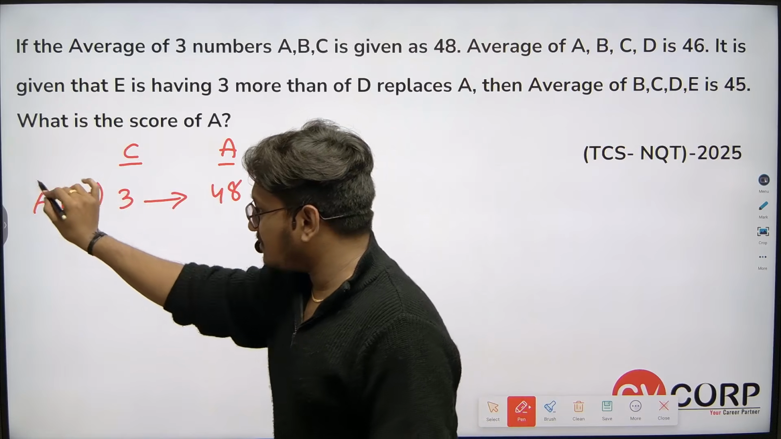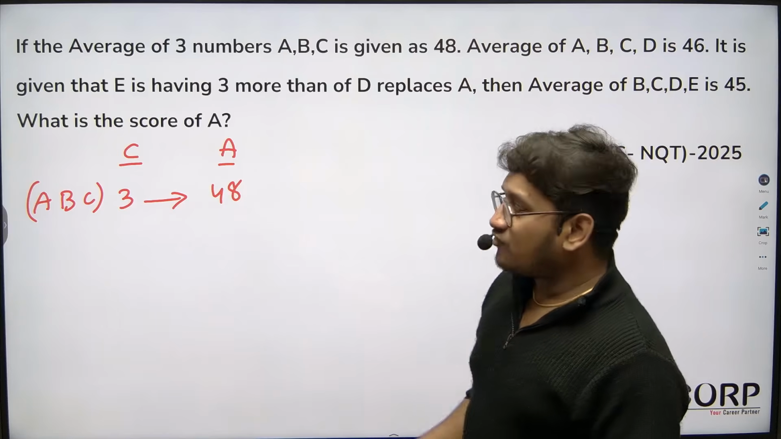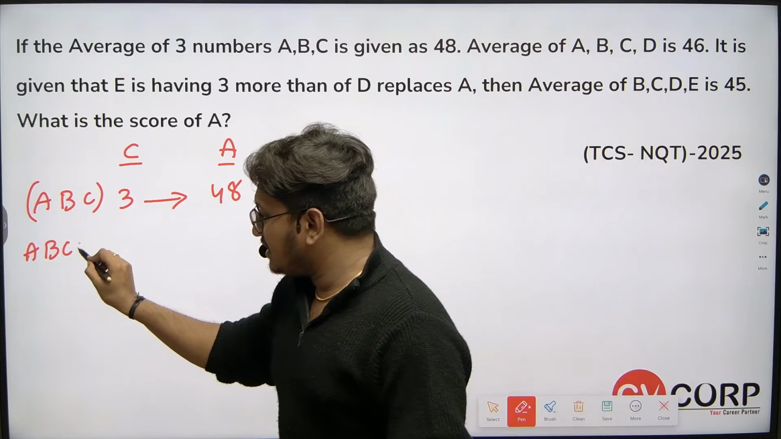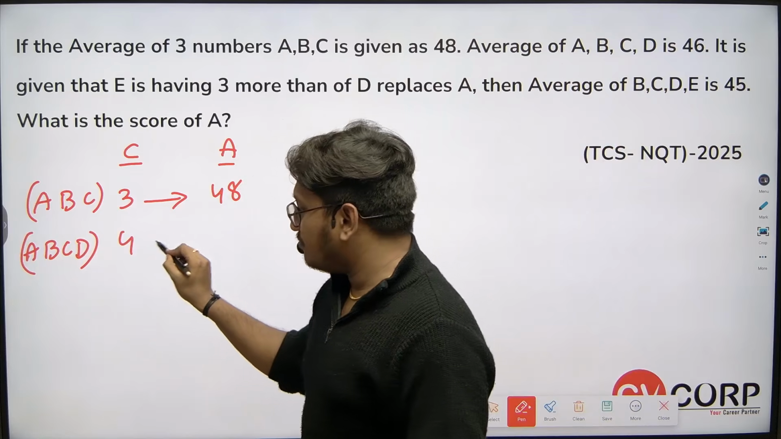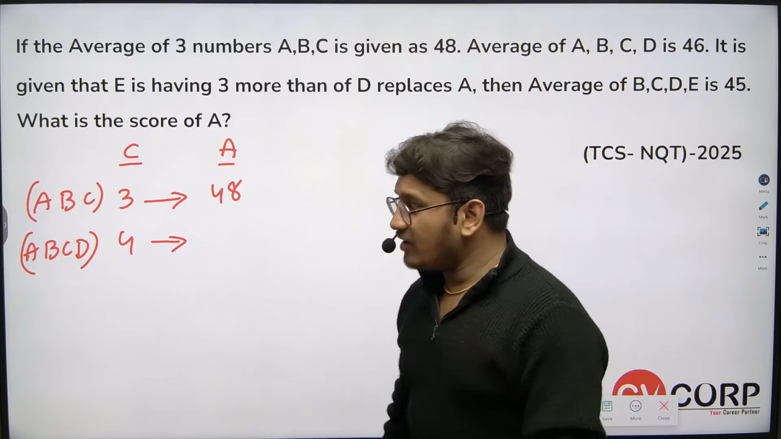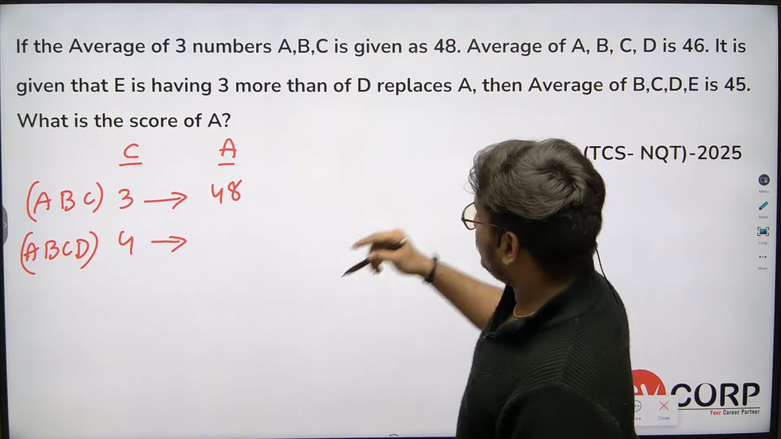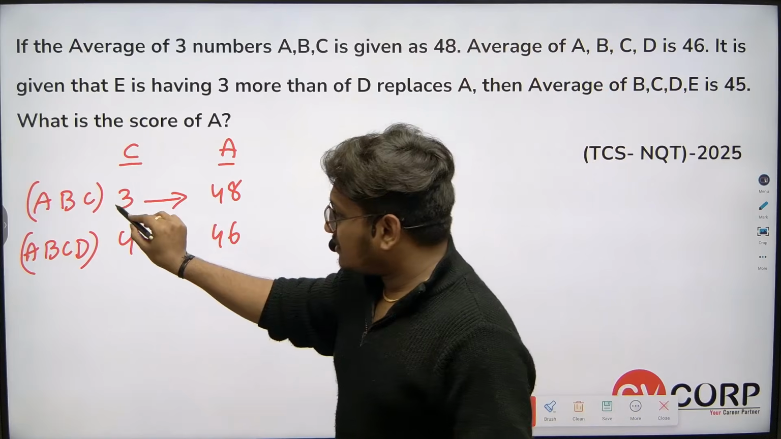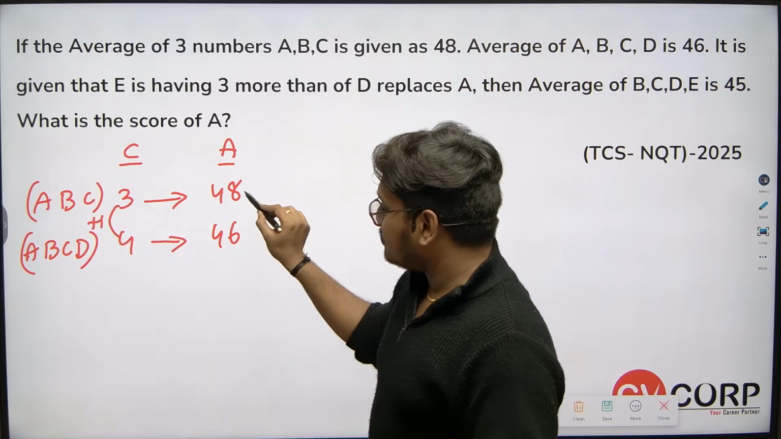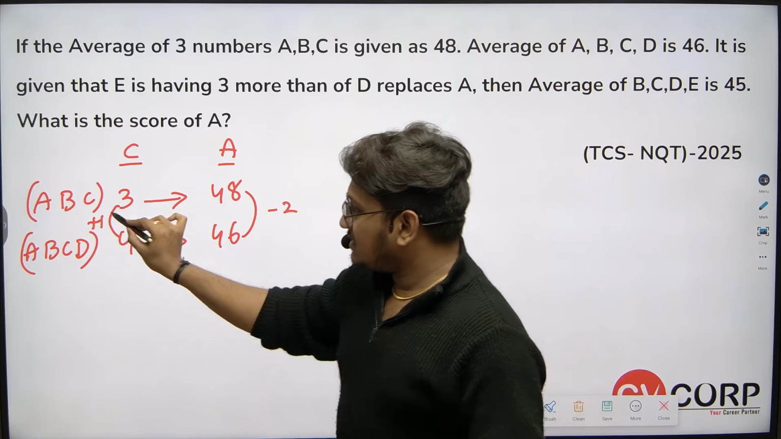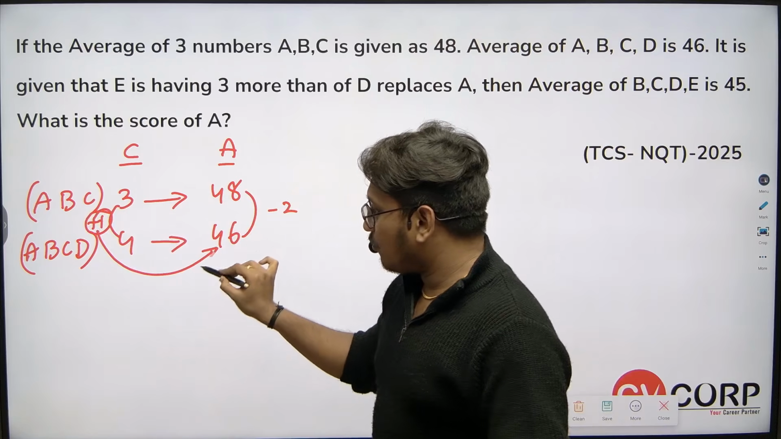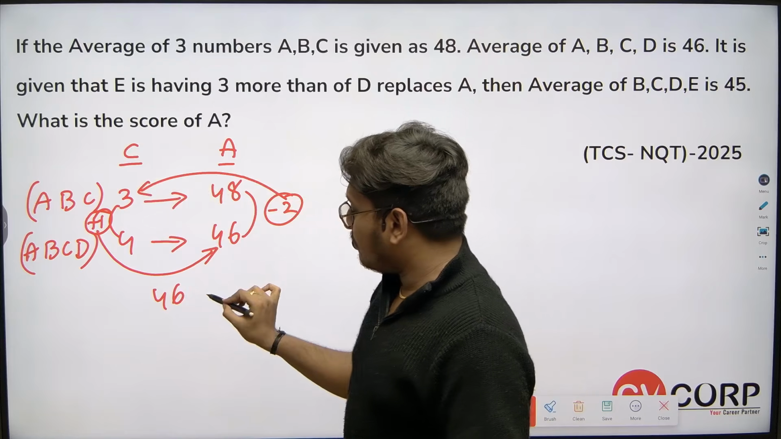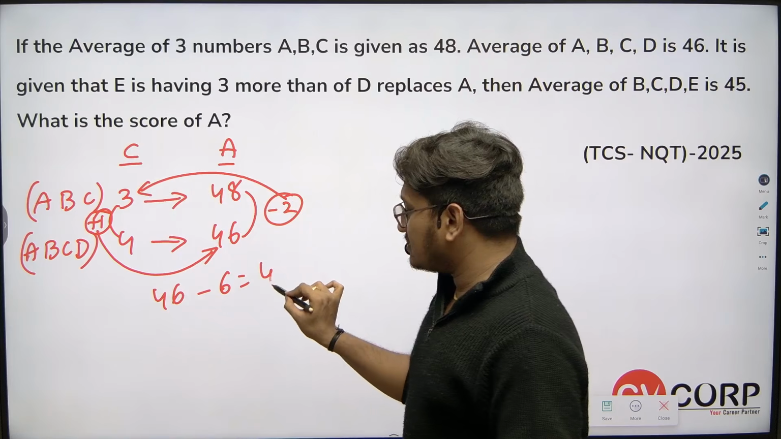If the 3 members' average is 48, then for 4 members A, B, C, D, one person is added, so the count increased to 4. The average age of 4 members is 46. Now what's the shortcut we discussed? Take the difference: here +1 and here -2. This difference will be multiplied crosswise. 1 into 46 is 46. -2 into 3 is -6. 46 minus 6 is 40.